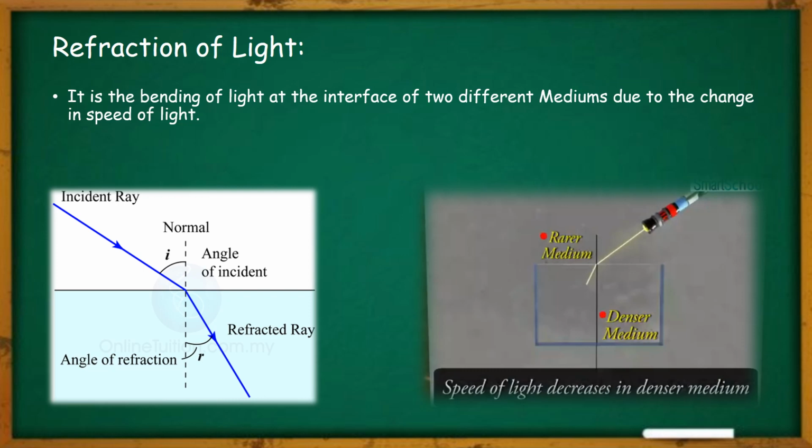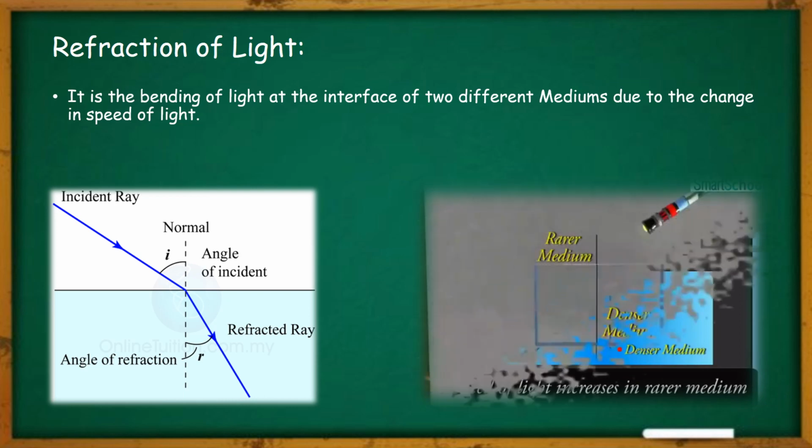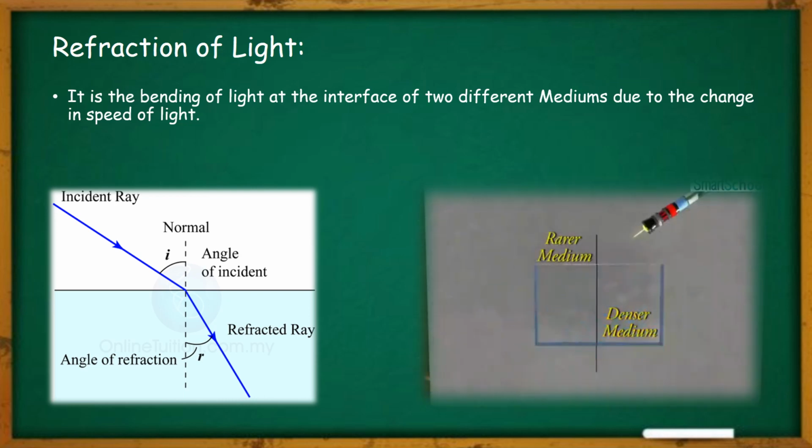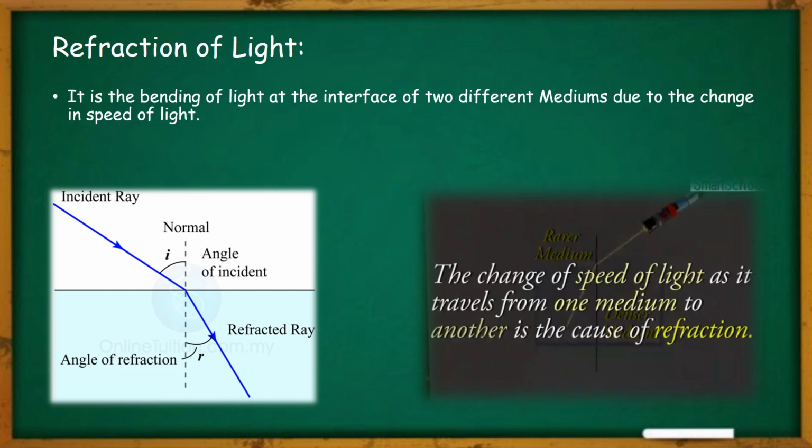Here we have taken one rarer medium and another, comparatively denser medium. At the interface of the two mediums, the light ray actually bends. Whenever a light ray passes from a rarer medium to a denser medium, at the interface it bends. So the bending of light happens just because of the change of speed of light as it travels from one medium to another, which is the real cause of refraction.